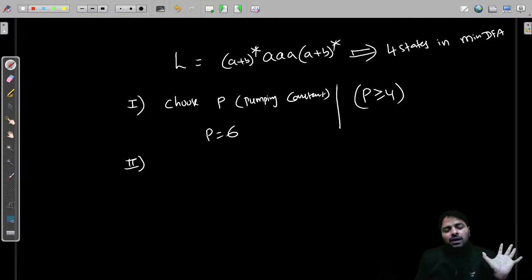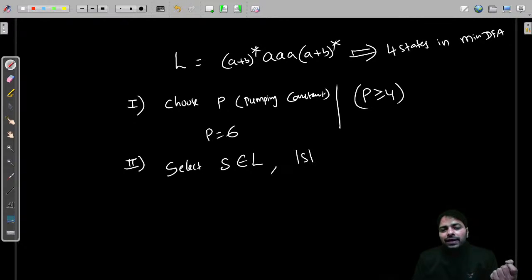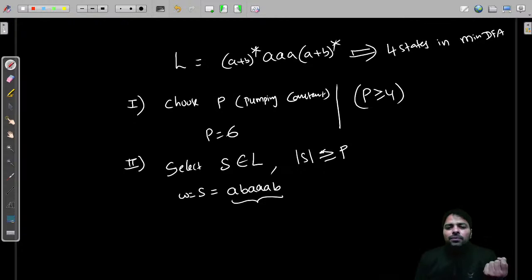And second, choose a W. Select string S. S means W basically. S that belongs to L, where the length of S is greater than or equal to P. So I have chosen 6, right? So I am choosing length 6, equal is satisfied. So I am choosing S, okay, I am choosing A, B, triple A, B. This is a valid string, belongs to L, yes or no? 6 length, belongs to L.